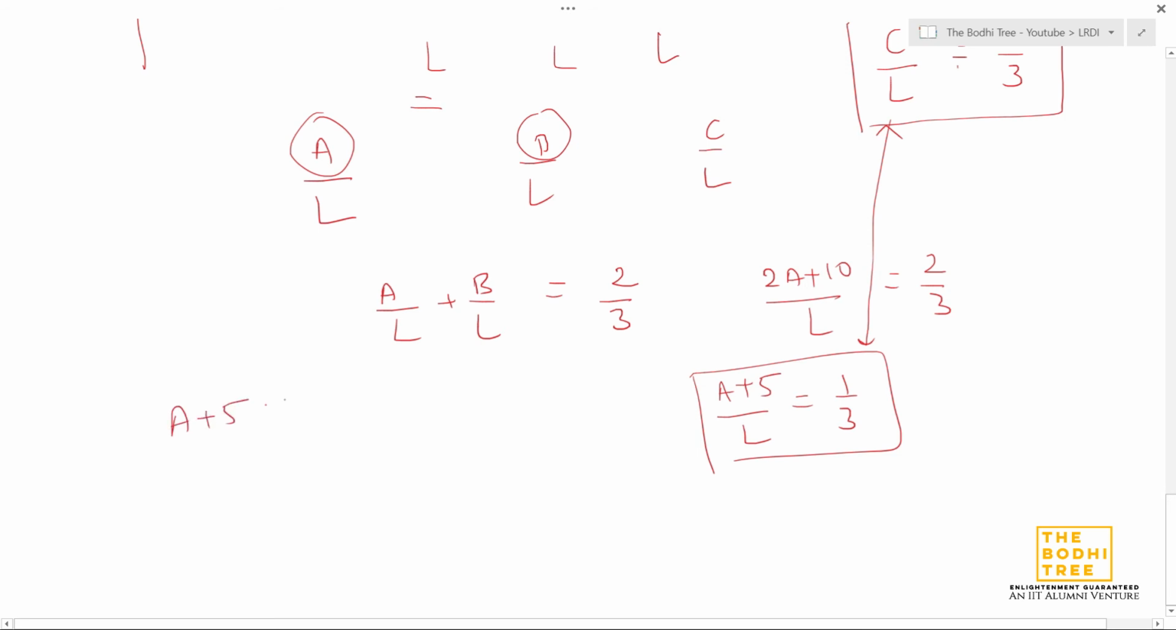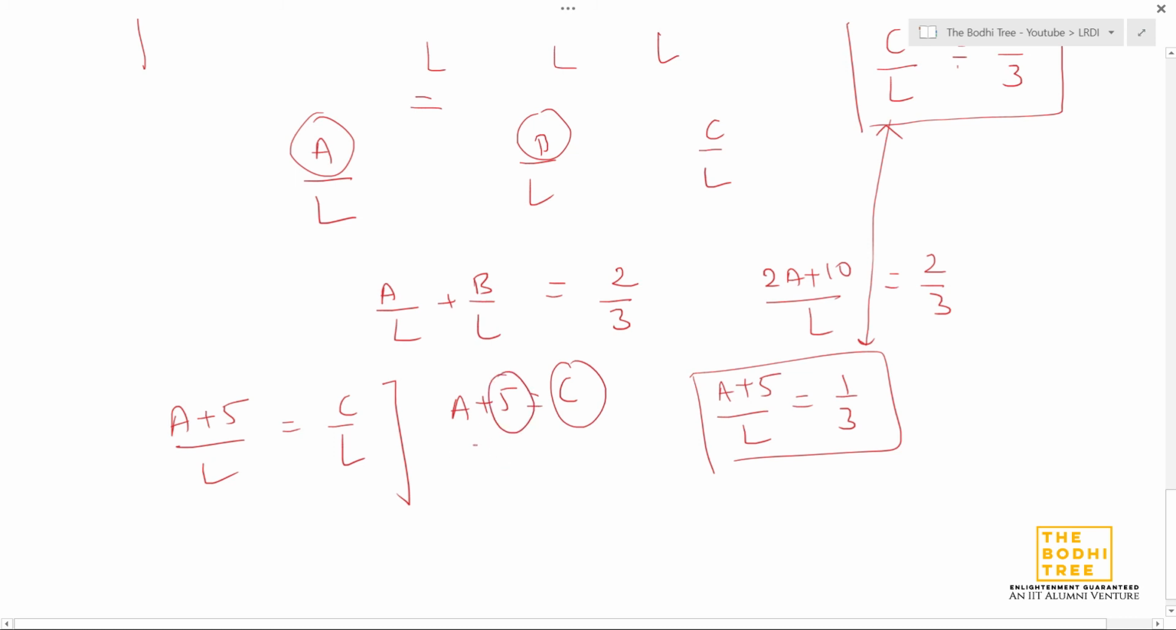I get (A plus 5) by L is equal to C by L. If we cancel out L from both sides, what do I get? A plus 5 is equal to C. And these are nothing but the number of days, right? A is the number of days that A was working for, C is the number of days that C was working for. So the amount of days that C was working for is 5 more than the amount of days that A was working for.